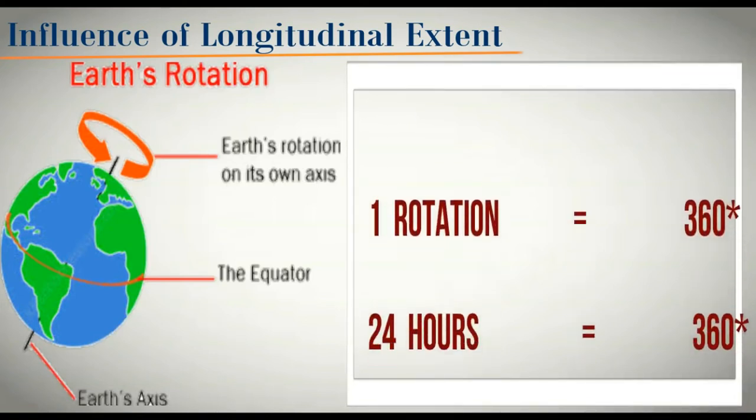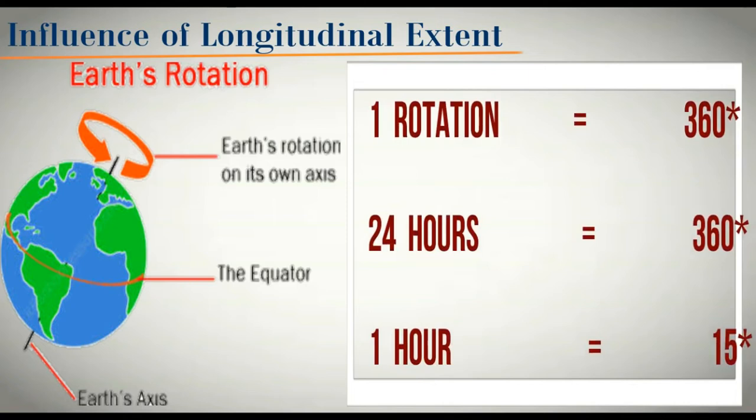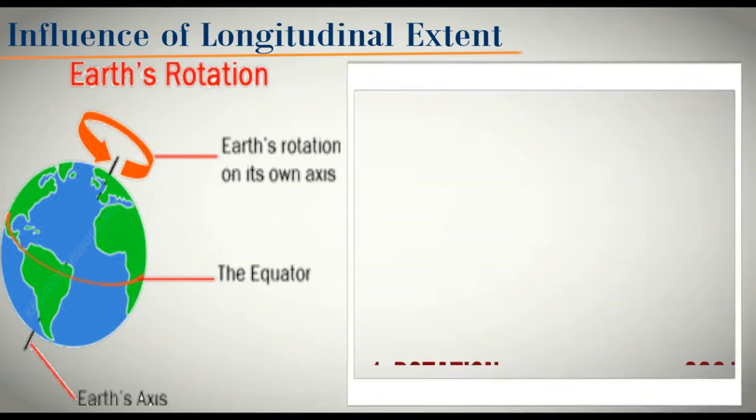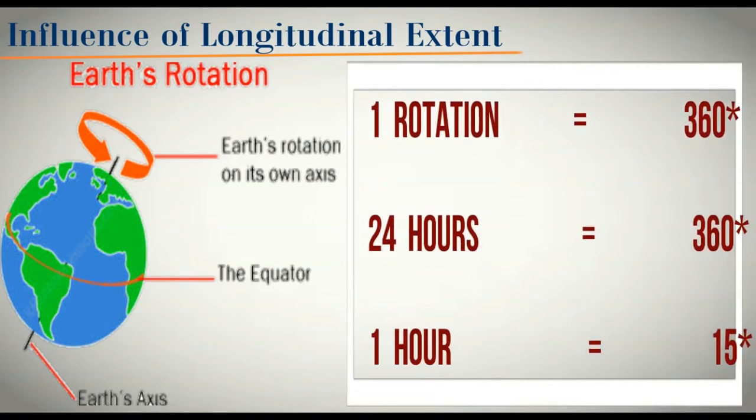So can we say that 360 degree is equal to 24 hours? Now if 24 hours is equal to 360 degree, then 1 hour will be equal to 15 degree. So this equation you must remember, that 1 hour is equal to 15 degree.